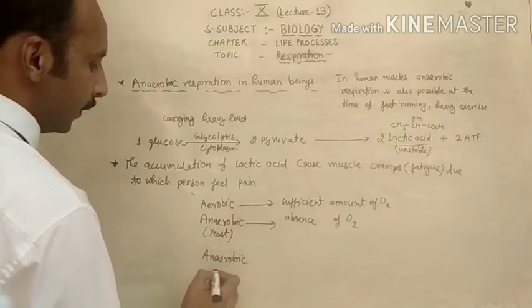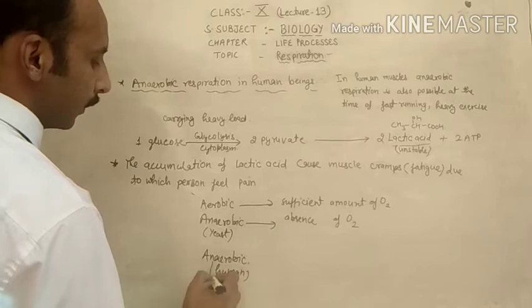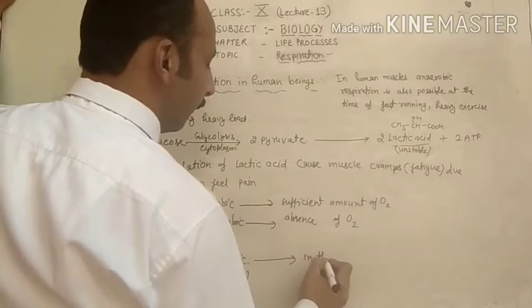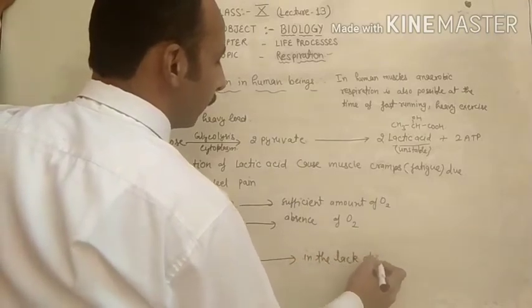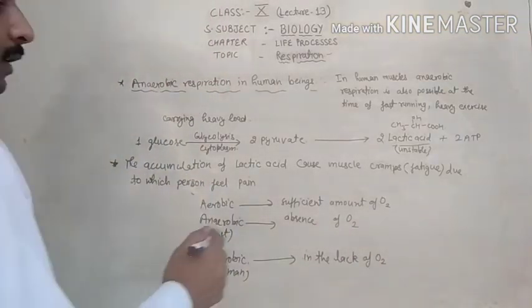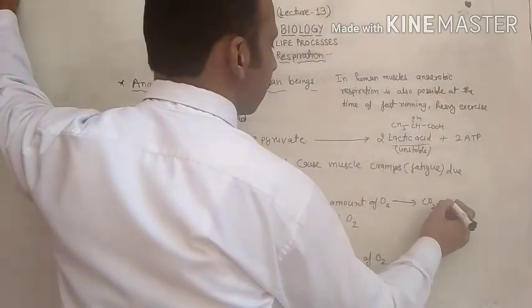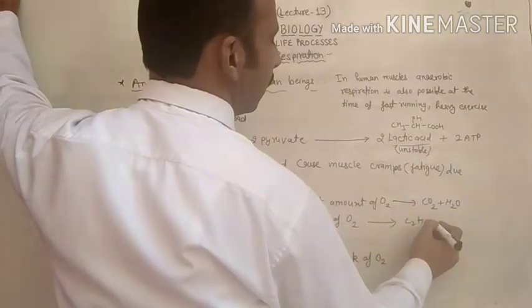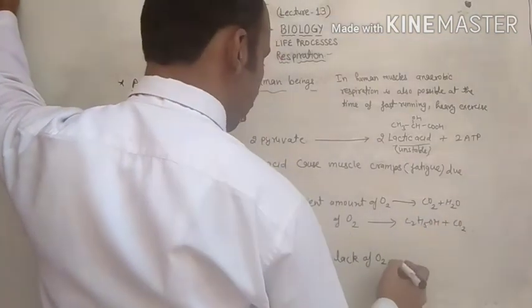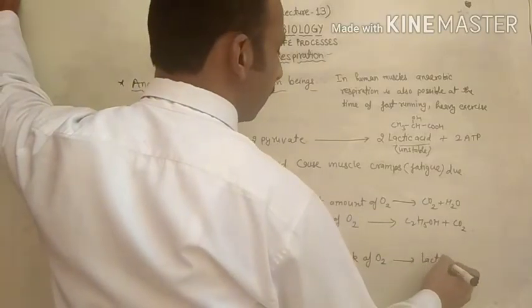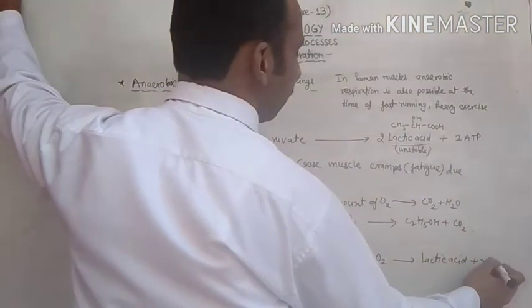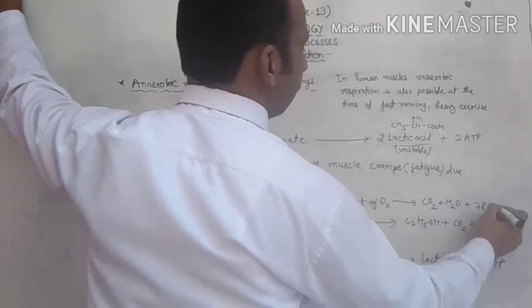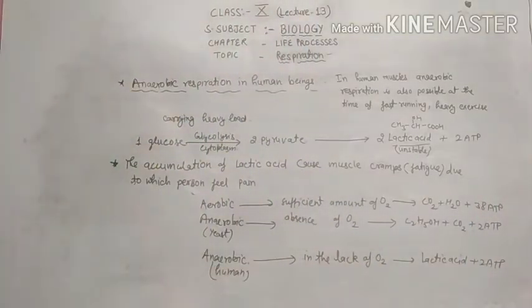Anaerobic respiration in human muscles, in the lack of oxygen, gives end products lactic acid and 2 ATP, versus 38 ATP in aerobic respiration.